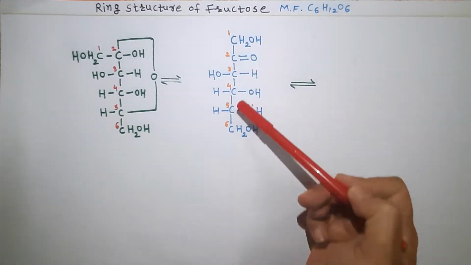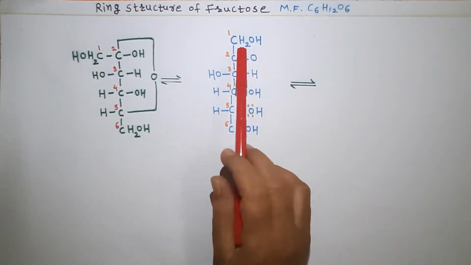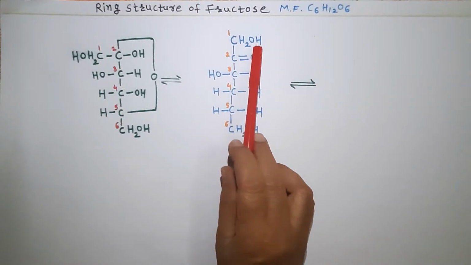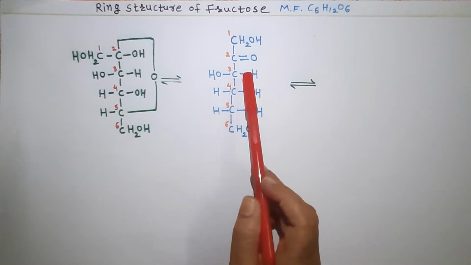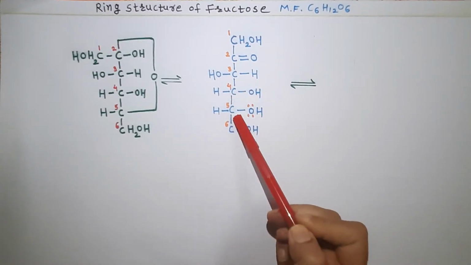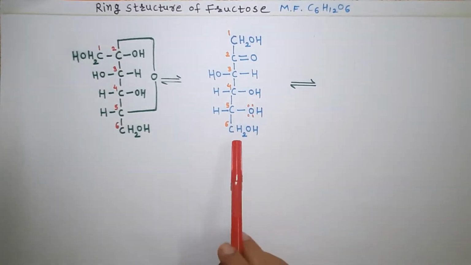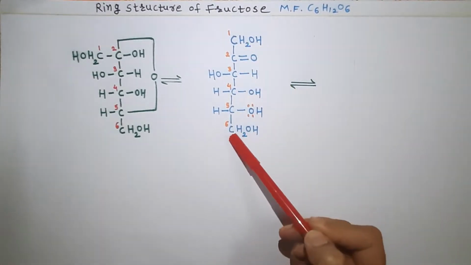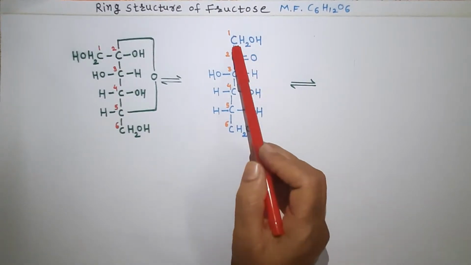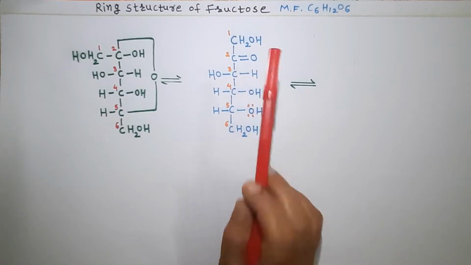Now see, this is the open chain structure for fructose. Fructose contains 6 carbon atoms in a straight chain. The first carbon atom is CH2OH. The second carbon atom is the ketonic carbon atom. The third, fourth and fifth carbons carry hydrogen and the OH group. And the last is CH2OH. The first and sixth carbon atoms are the same, with CH2OH groups. The second is C=O.